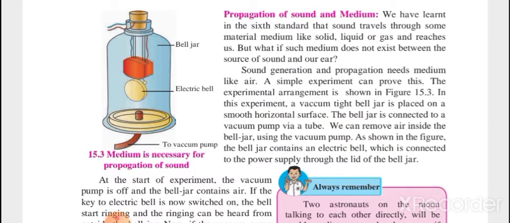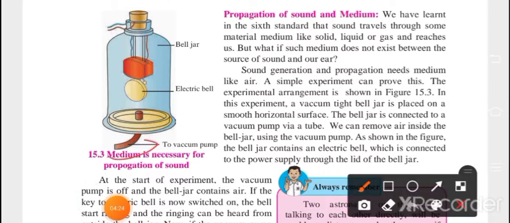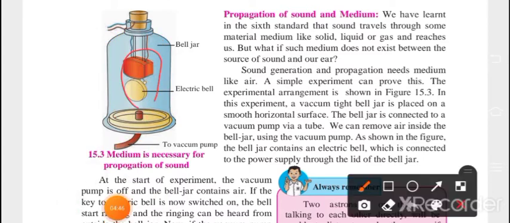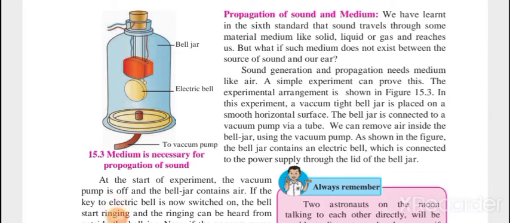So this is one instrument, one setup over here. You can observe that this pipe is there, a vacuum pipe. It is attached with this container, and in the container the bell is there which hits all the time, and while hitting, the sound is created. But when we connect this vacuum pump and switch it on, whatever air is present in this jar comes out and there will be no air with it, and at that time there will be no hearing of sound. So hence we can say sound needs a medium. If medium is not there, then you cannot hear the sound.